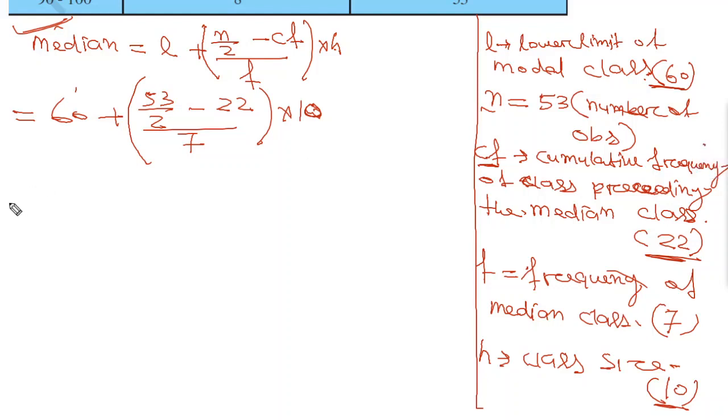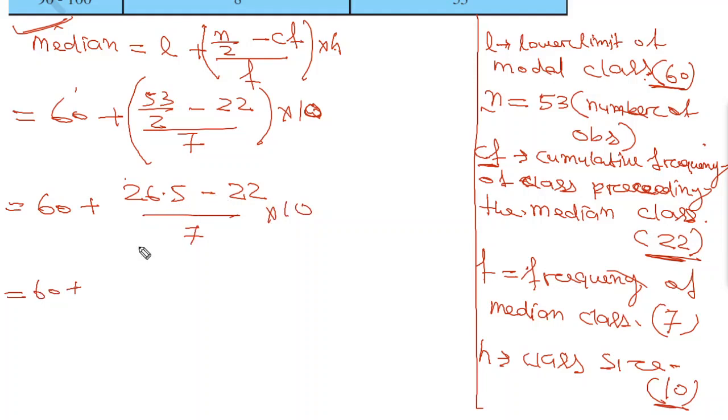Now which will be equal to 60 plus, now 53 by 2 will be yours 26.5, 26.5 minus 22 divided by 7 into 10, which will be equal to 60 plus 26.5 minus 22, it will be 4.5 divided by 7 into 10, which will be equal to 4.5 into 10 is 45.